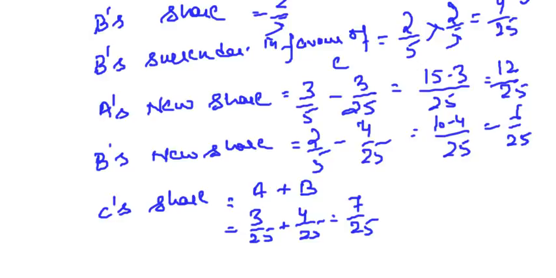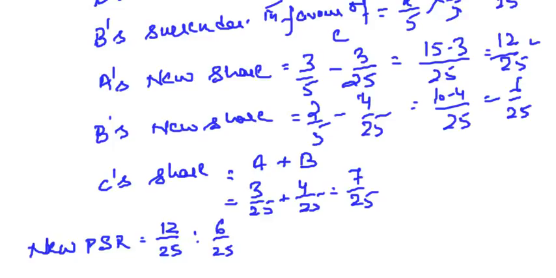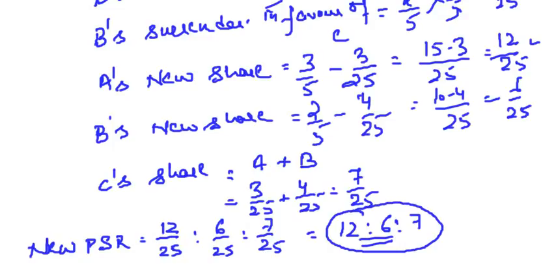This is C's share. Now if I talk of the new profit sharing ratio among A, B and C, what is A's new share? 12/25 after surrendering to C. So this is the ratio, or I can say 12:6:7. This is the new profit sharing ratio among the partners after the admission of a new partner, that is C.